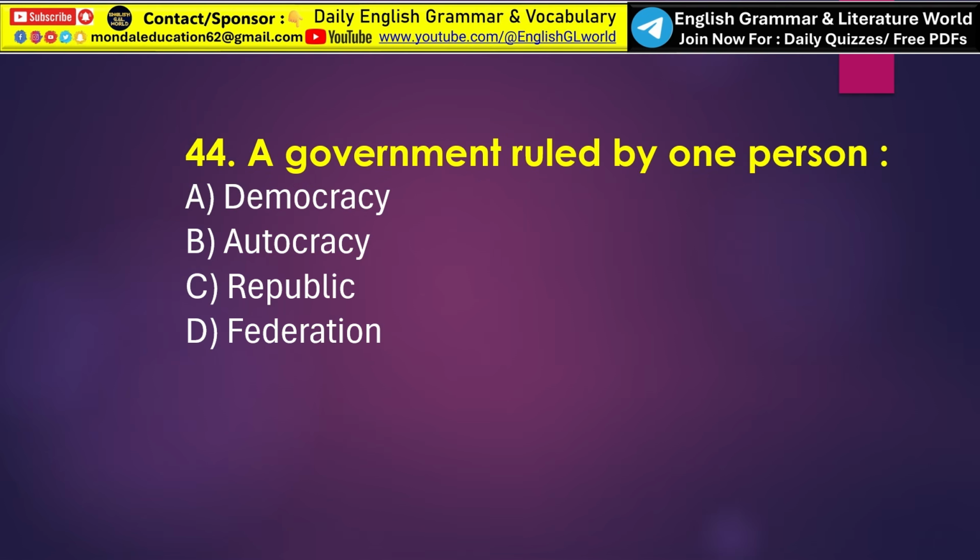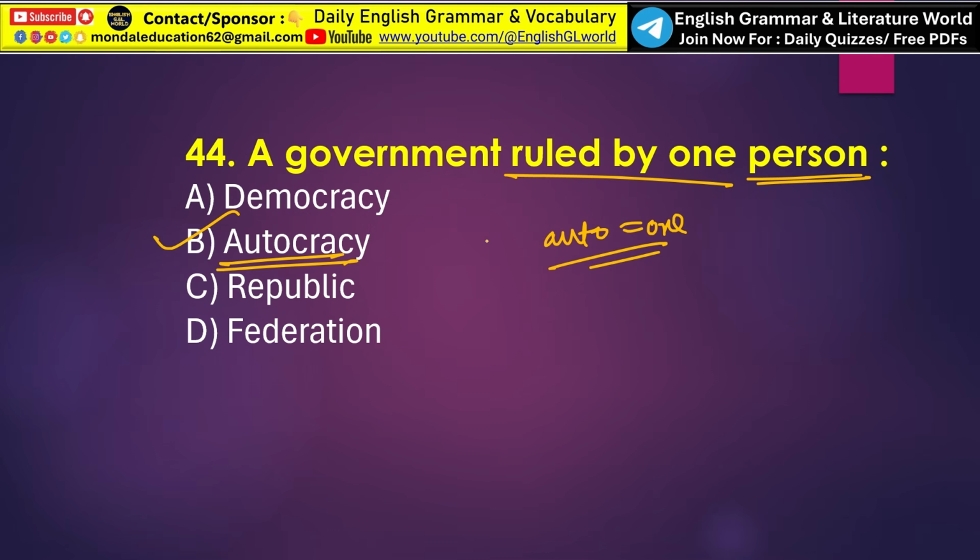Okay, next, a government ruled by one person. So one person is called auto. So auto means one. So here option B, autocracy is the correct answer. Democracy means ruled by people.